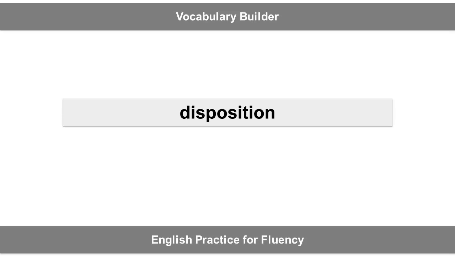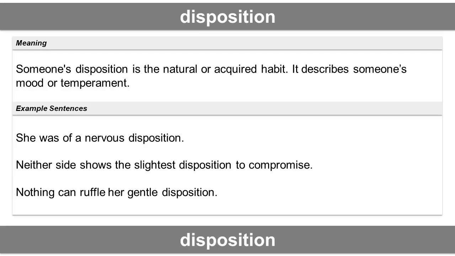The vocabulary word is disposition. Meaning of the word. Someone's disposition is the natural or acquired habit. It describes someone's mood or temperament. Example sentences. She was of a nervous disposition. Neither side shows the slightest disposition to compromise. Nothing can ruffle her gentle disposition.